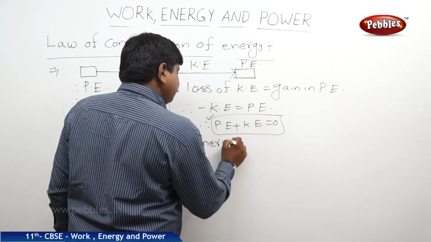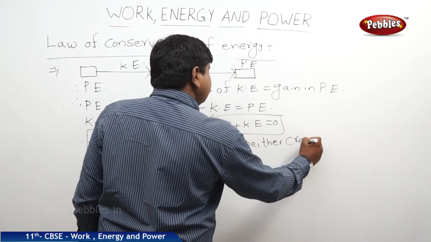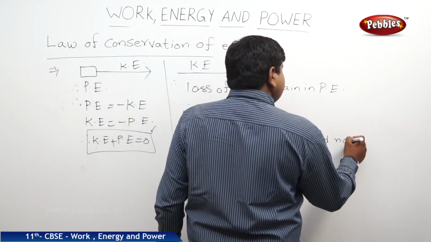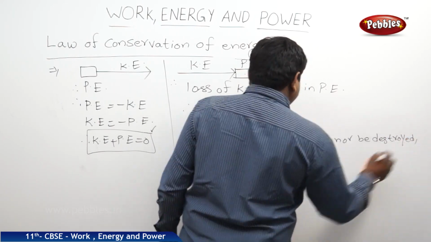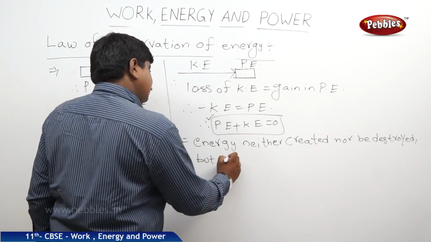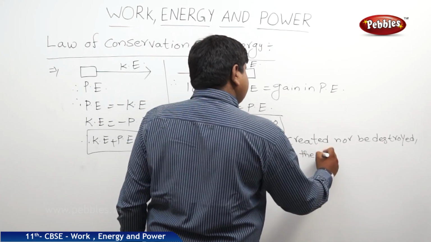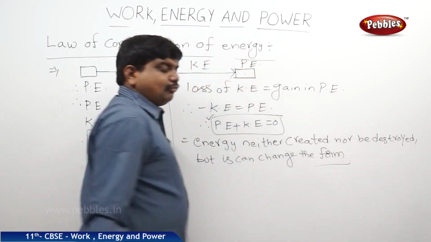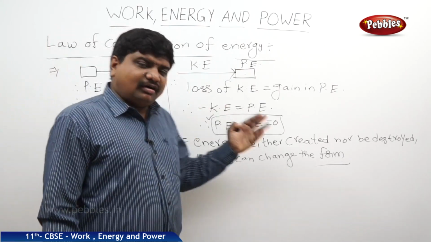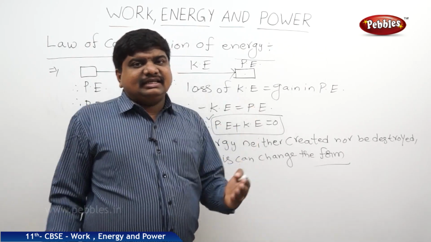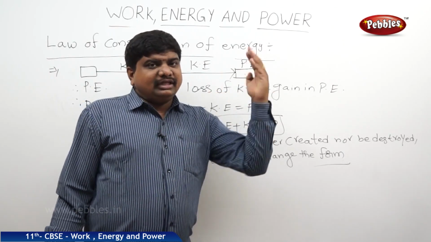Energy is neither created nor destroyed, but it can change its form. It means it is changing from one form of energy to another form of energy. Previously we have discussed the variation of different energies: chemical energy, heat energy, electrical energy, nuclear energy. These are all the energies which are related from one form to another form.